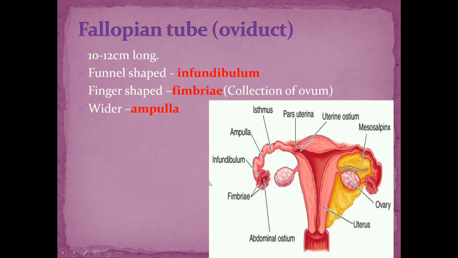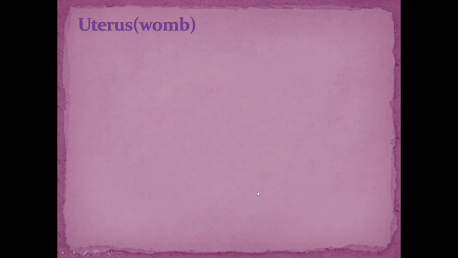Now the infundibulum leads into a wide region which is called the ampulla. The ampulla is a wider region of the fallopian tube. The ampulla leads into a narrow region which is called the isthmus. So the fallopian tube is divided into three main regions: the funnel-shaped infundibulum, the wider ampulla, and a narrow isthmus. Attached to the infundibulum we find finger-like structures called fimbriae. Hope you got it, right? That is all about the fallopian tube.